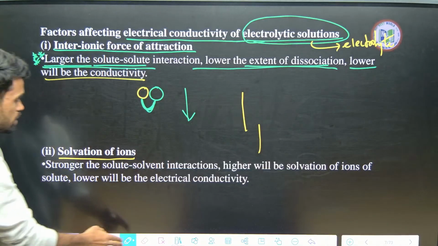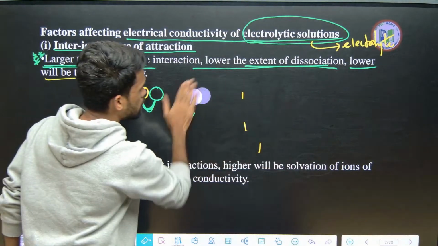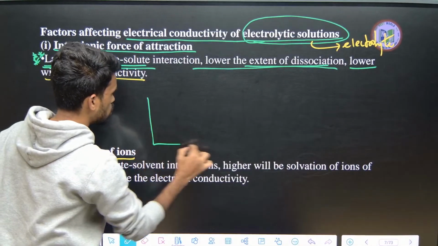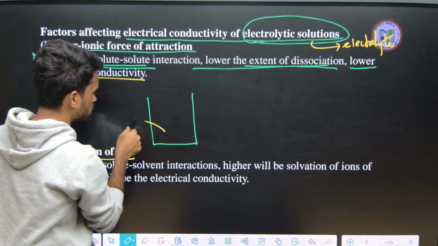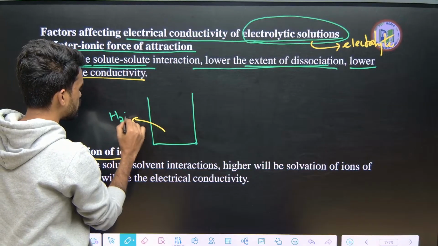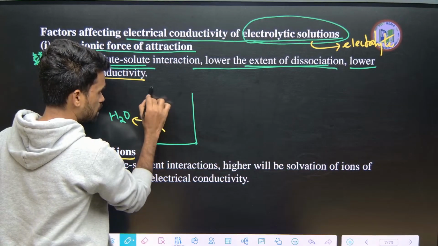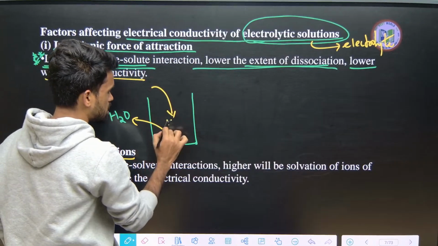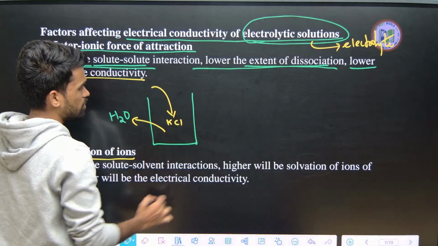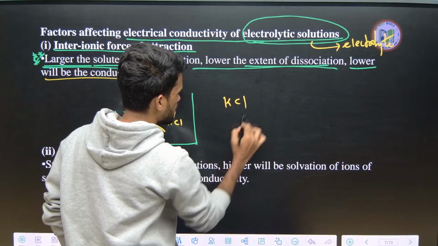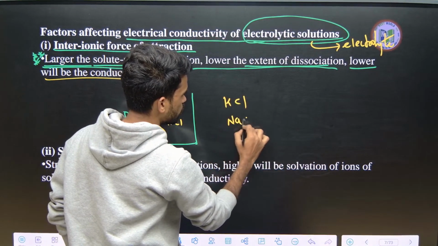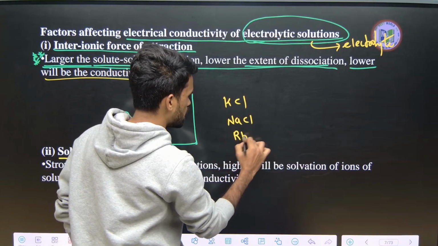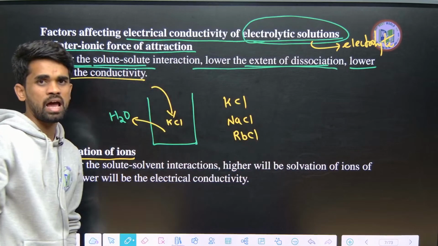Solvation of ions is nothing but this. Here I am taking water, which is our solvent. To that I am adding a solute, an electrolyte. Let us say KCl we are adding. Similarly, we can add NaCl, or we can add rubidium chloride, RbCl.